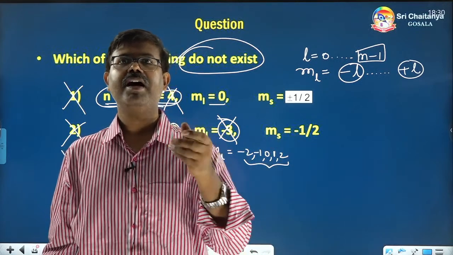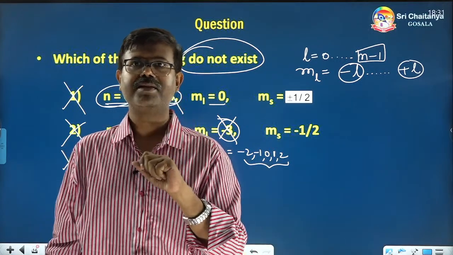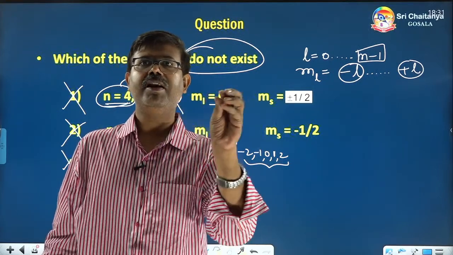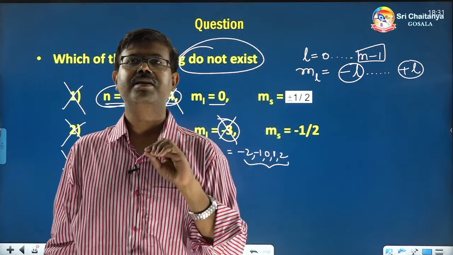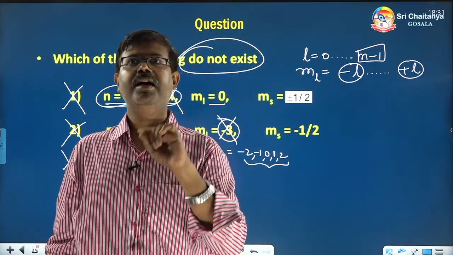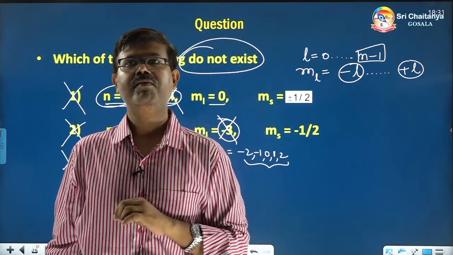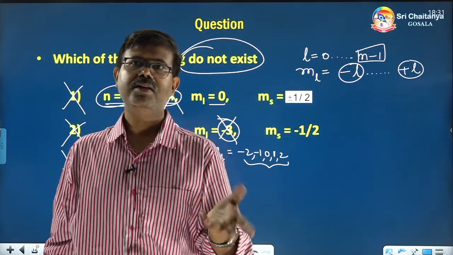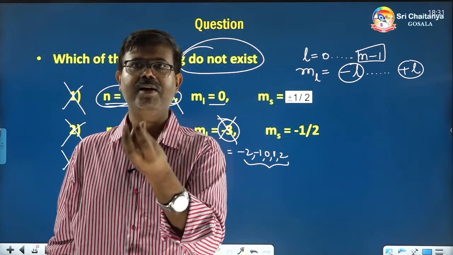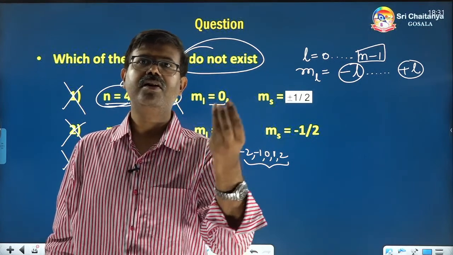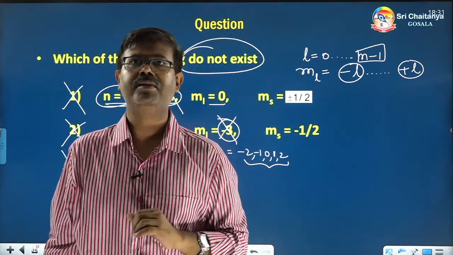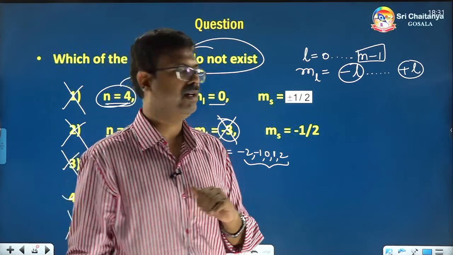Instead of asking how many orbitals are present within a subshell, they are asking: if the number of magnetic quantum numbers is denoted as Nm, what is the correct relationship in the given options? That means the number of magnetic quantum numbers, that means the number of orbitals, is equal to 2L plus 1. That is what they have given, just modified. So, simple things only you will get.